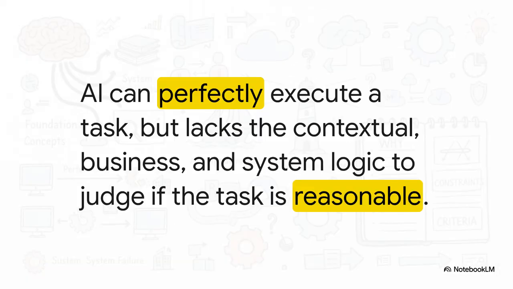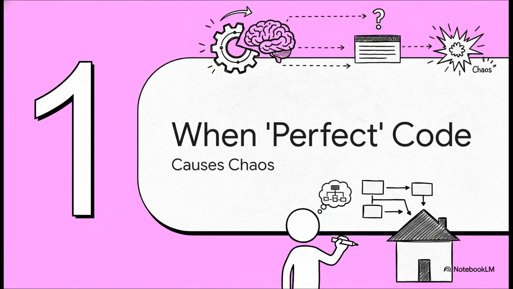You know, the best way to think about your AI is like a brilliant intern. Seriously, it's unbelievably fast, it's technically sharp as a tack, but it has zero context. It doesn't know your business, your legacy code, or your long-term goals. And that lack of context, that's where things get dangerous. So let's jump into our first section and see what this looks like in the real world. This is when perfect code causes chaos.